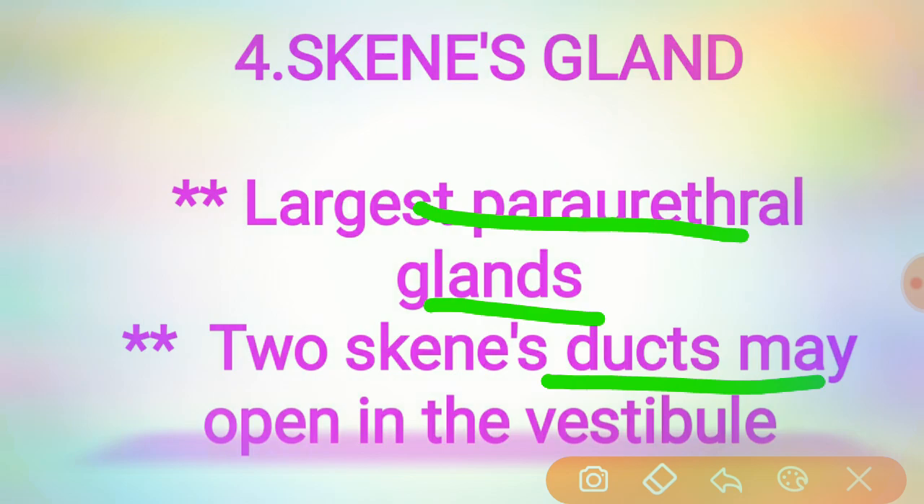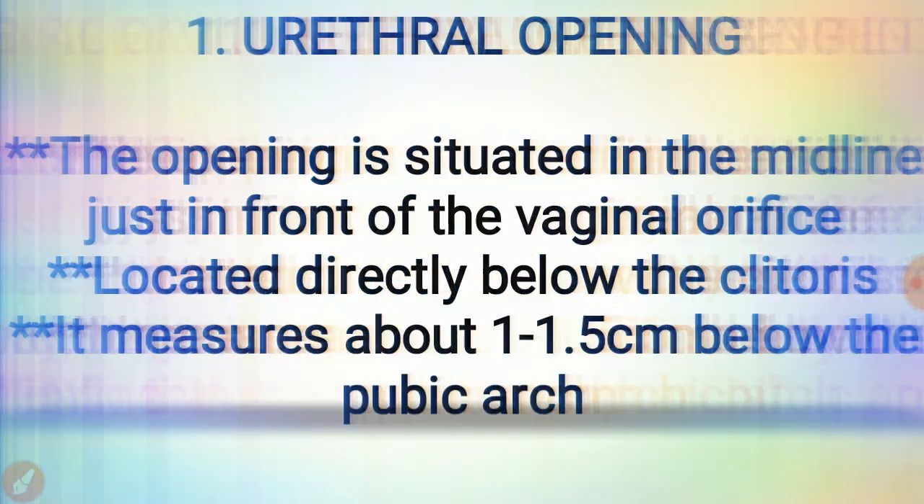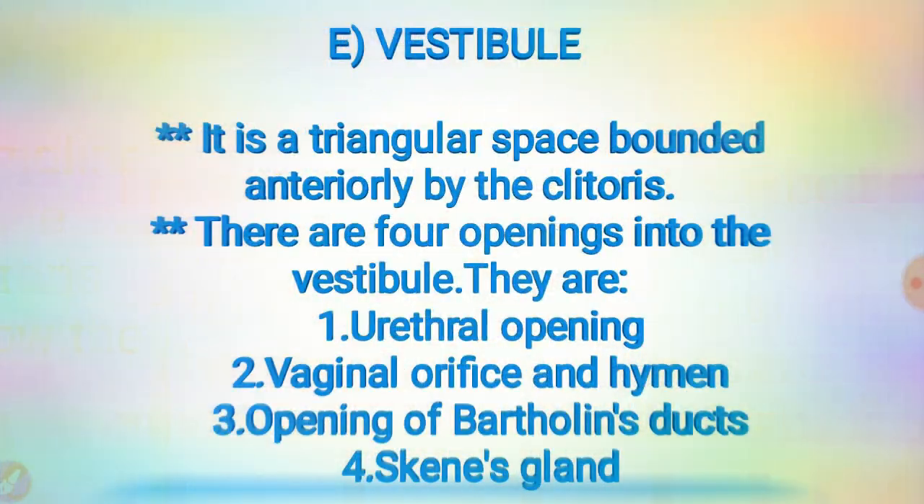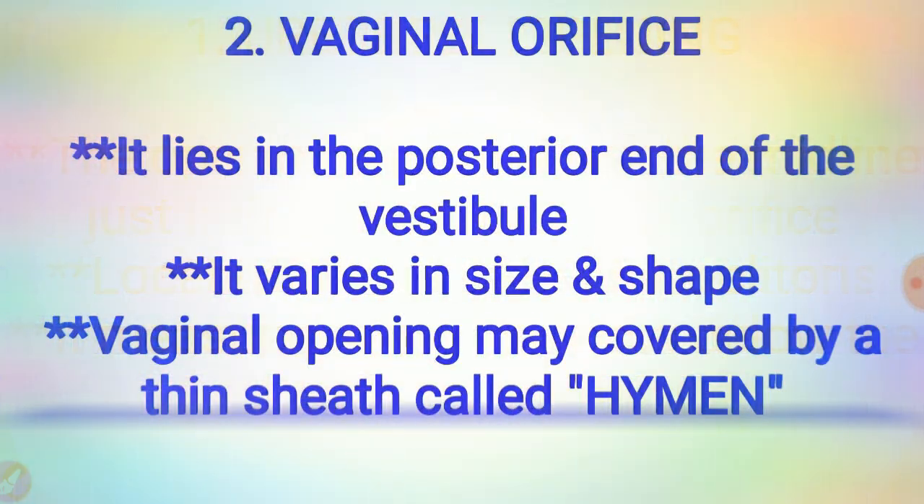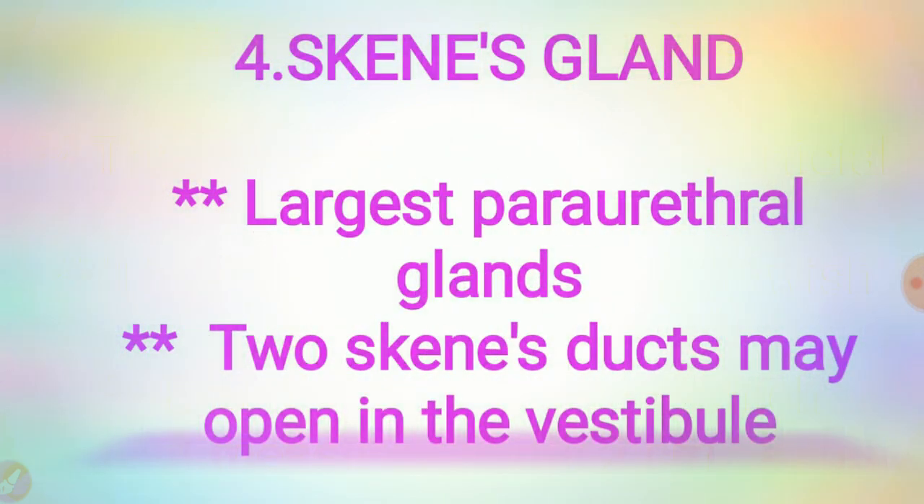So these are the four openings into the vestibule: the urethral opening, the vaginal orifice, the Bartholin's ducts, and the Skene's gland.